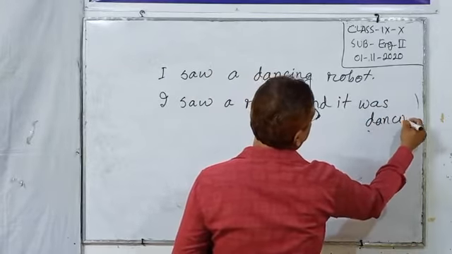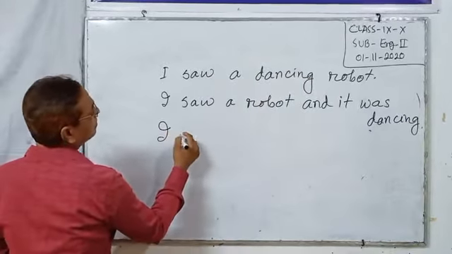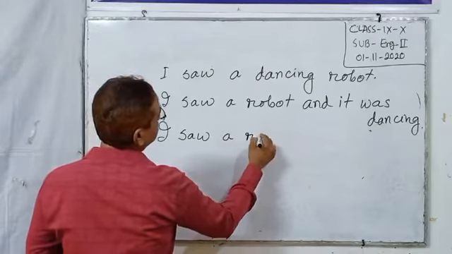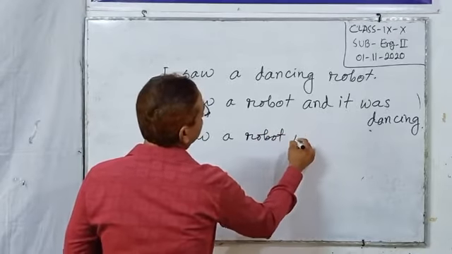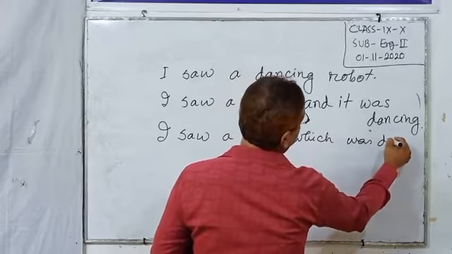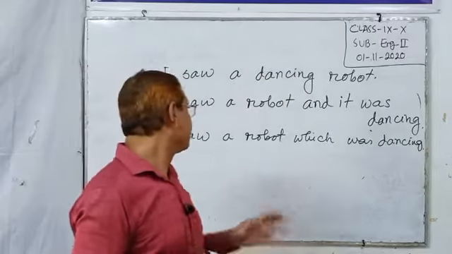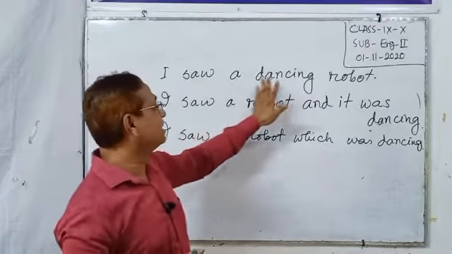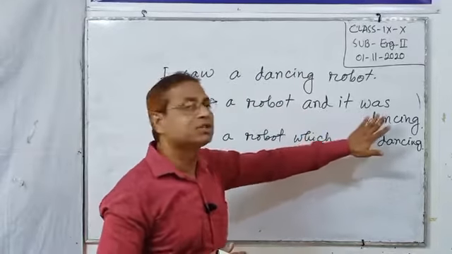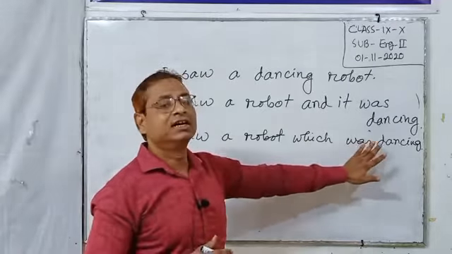Next, I saw a robot which was dancing. Dear students, I have written 3 sentences here. First one is I saw a dancing robot. Second one is I saw a robot and it was dancing. And last one is I saw a robot which was dancing.